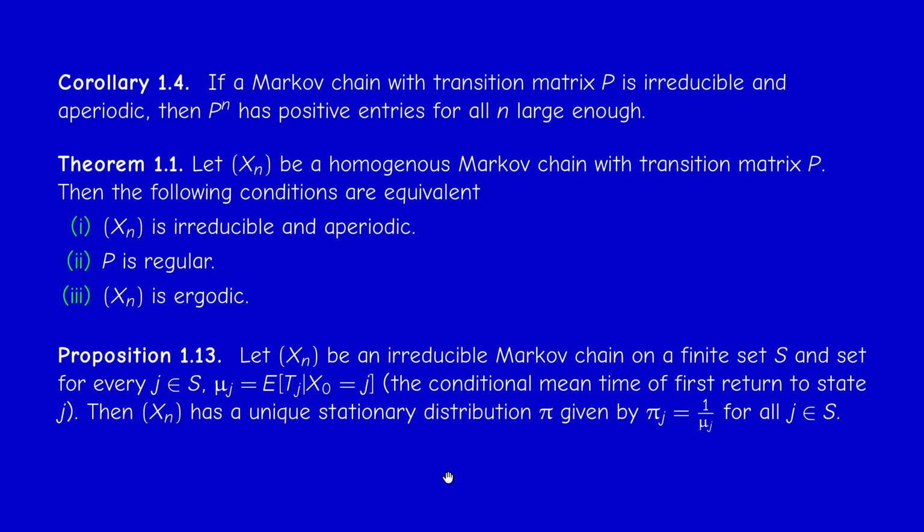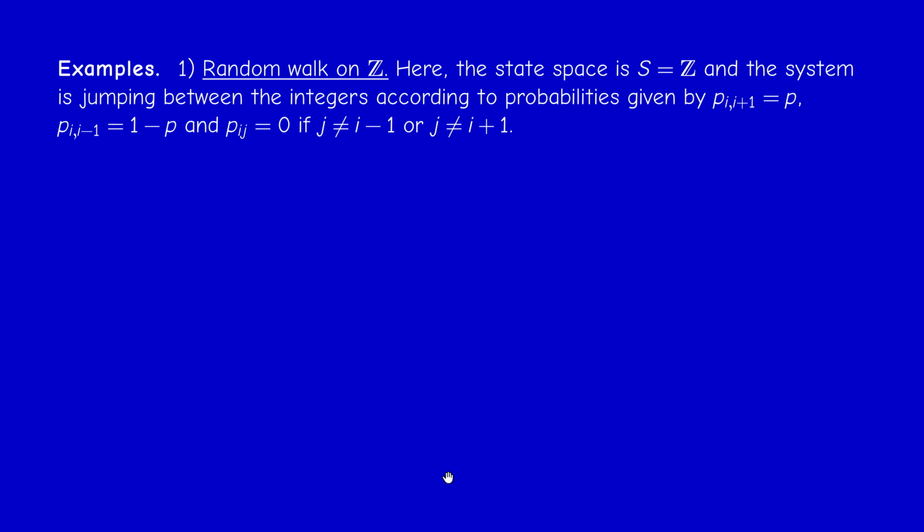Now let me give some important examples of Markov chains on infinite state spaces. The first example is the random walk on Z. Here the state space is Z, and the system is jumping between the integers to the right with probability p and to the left with probability 1 minus p.